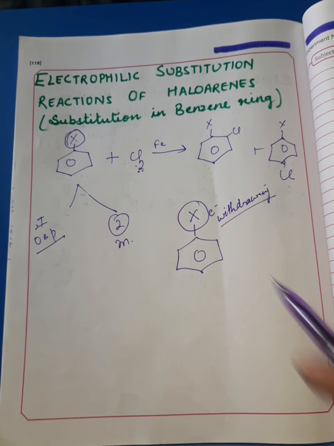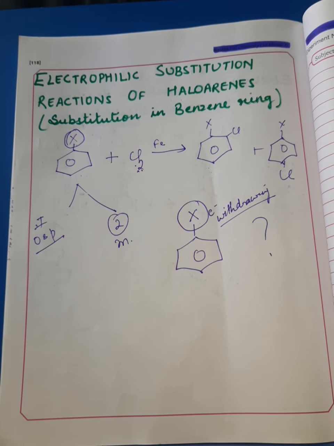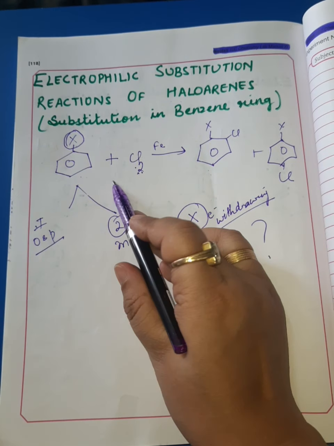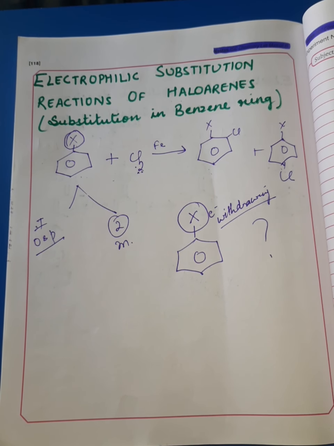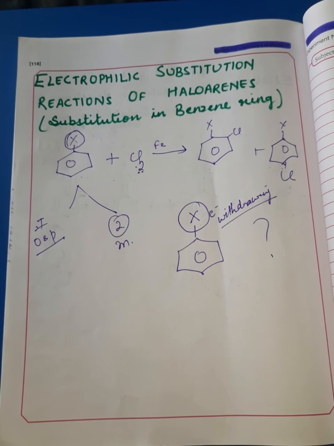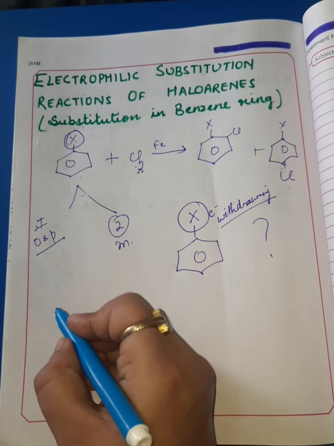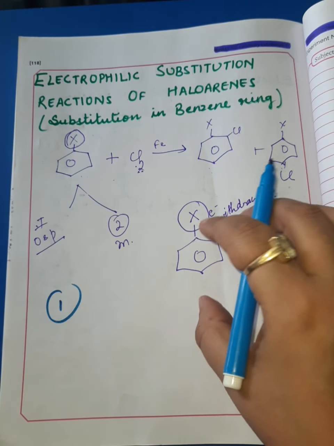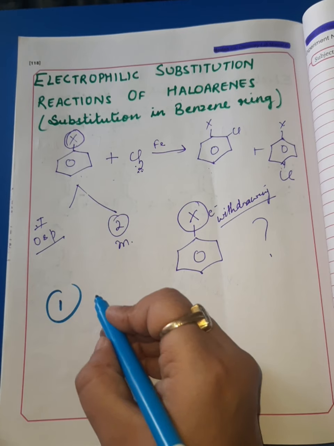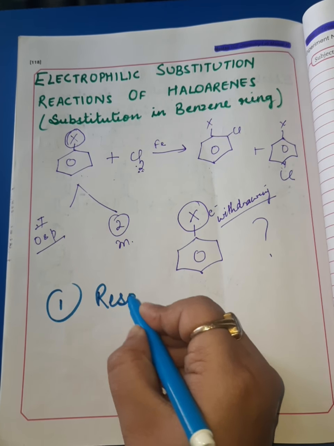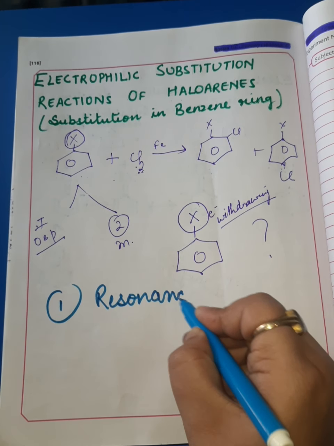So, we need to understand why this happens: that in spite of being electron withdrawing, they undergo electrophilic substitution at the ortho and para positions, not at the meta position. So, dear students, there are two major things we need to understand. It is due to two important facts. The first is that the major answer to why it undergoes ortho and para substitution lies in resonance. The first factor for this is resonance.